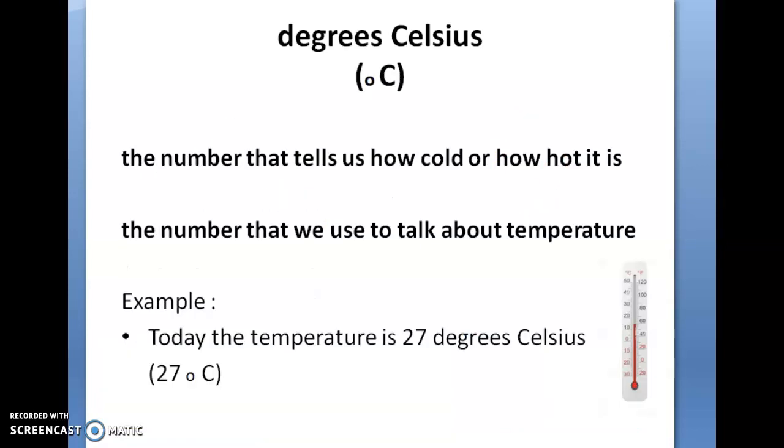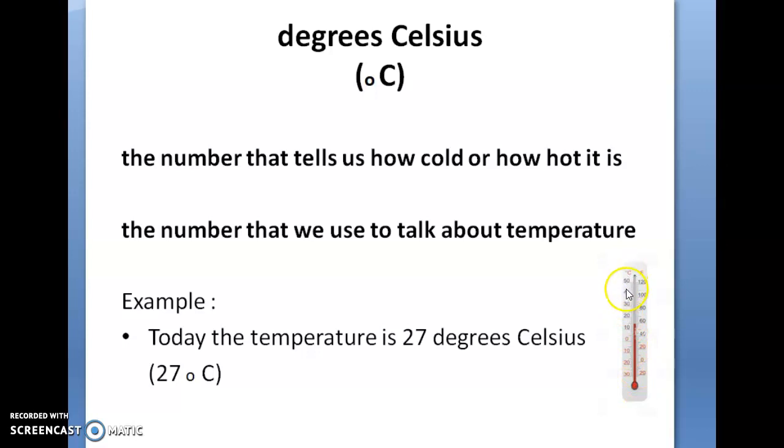Now, degrees Celsius. It's the number that tells us how cold or how hot a place is. The number that we use to talk about temperature. You can see here that we have a thermometer and it gives us the outside temperature.